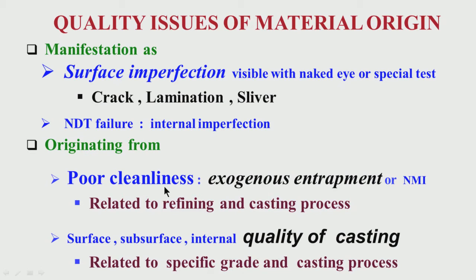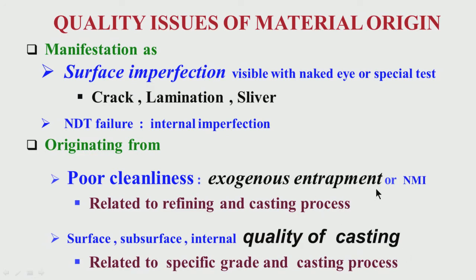I have covered different processes, the basic ideas of quality issues, and there it has been discussed that exogenous entrapment, particularly the larger ones, they are a very important source of the poor cleanliness and therefore an important quality issue.